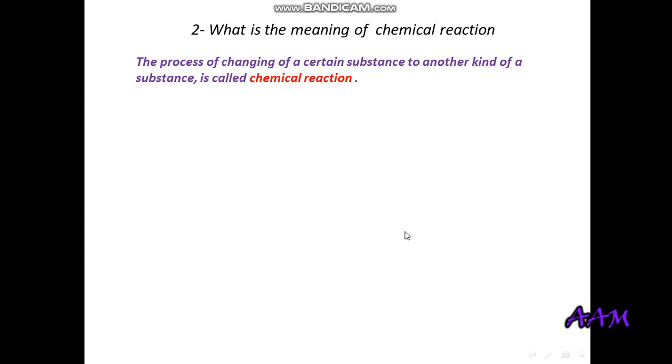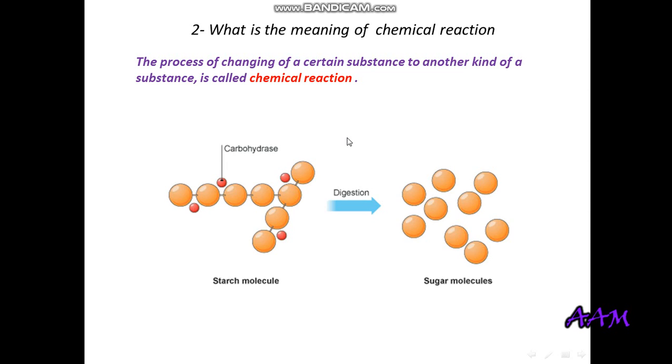Now, what is the meaning of the chemical reaction? It is a process changing a certain substance to another kind of substance. It's called a chemical reaction. We change it, like from starch to sugar. And we call this process a chemical reaction.